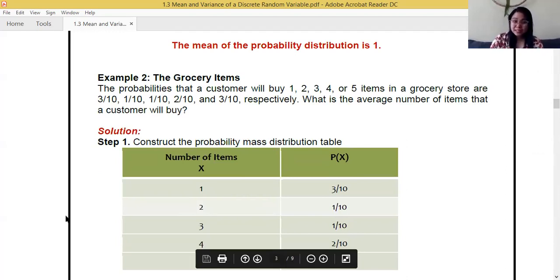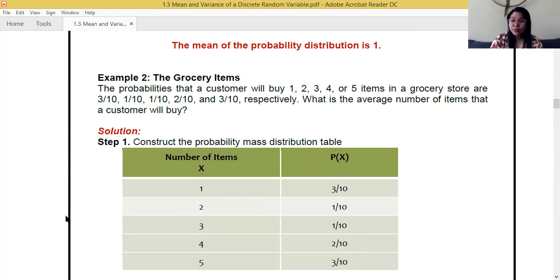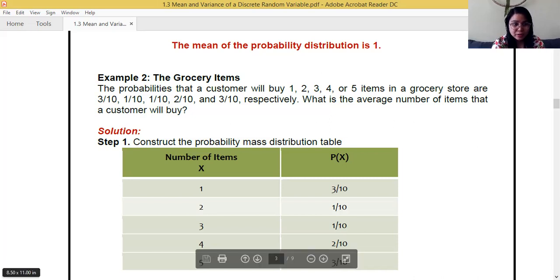The probabilities that a customer will buy 1, 2, 3, 4, or 5 items in a grocery store are 3/10, 1/10, 1/10, 2/10, and 3/10 respectively. What is the average number of items that a customer will buy? So we are asking about the mean of the discrete random variable.